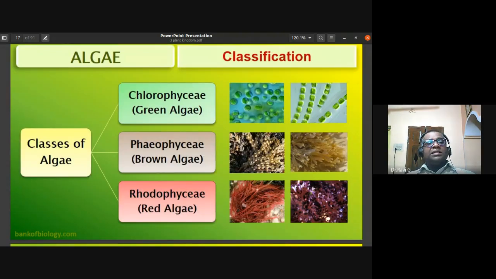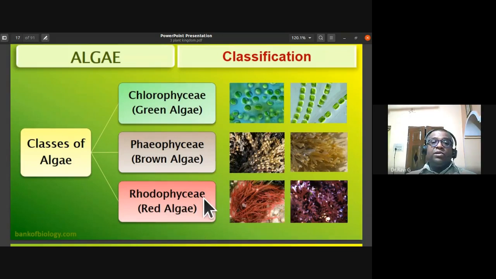The algae are classified into three classes: Chlorophyceae or green algae, Phaeophyceae or brown algae, and Rhodophyceae or red algae.